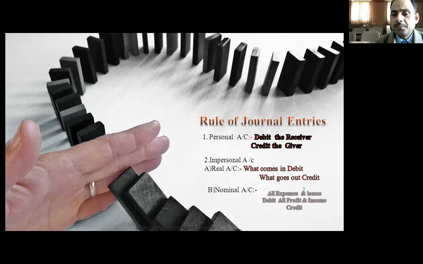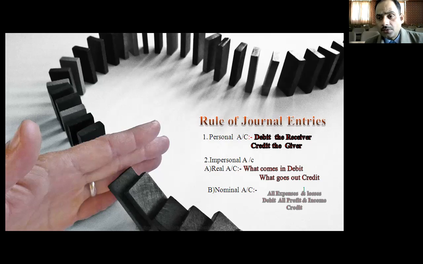Now second is the impersonal account. Under the impersonal account, we can again classify it into two parts: the real account and the nominal account. What is the real account? The real account means what comes in. If something is coming into the business, that thing will be debited. And if you are giving something, meaning something is going out from the business, that particular thing will be credited.